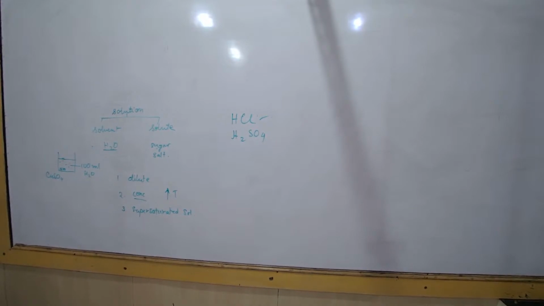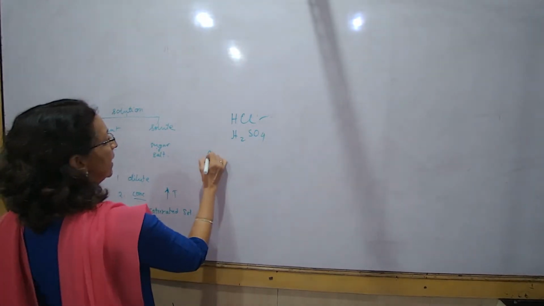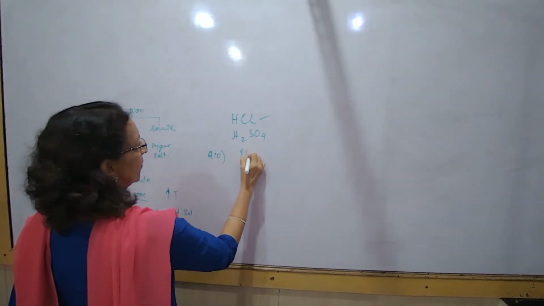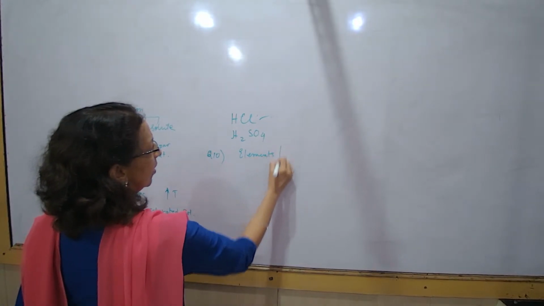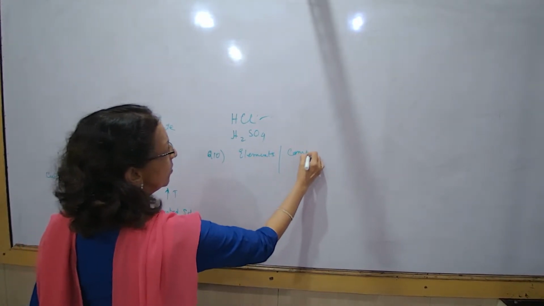Okay, question number 10. Classify the following into elements, compounds, and mixtures. Why don't you make a table now? Quickly, come on. Elements, compounds, and mixtures. Question number 10.